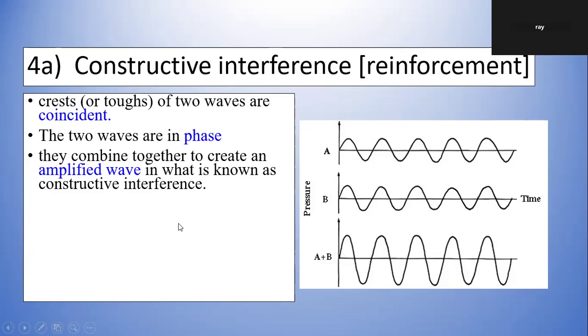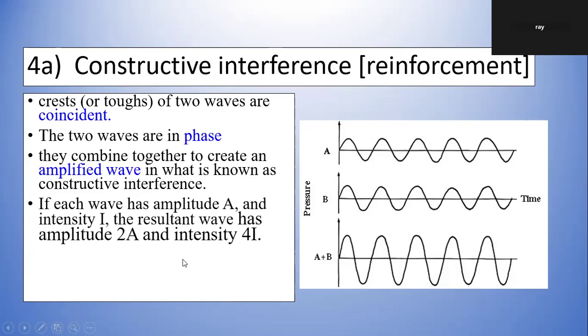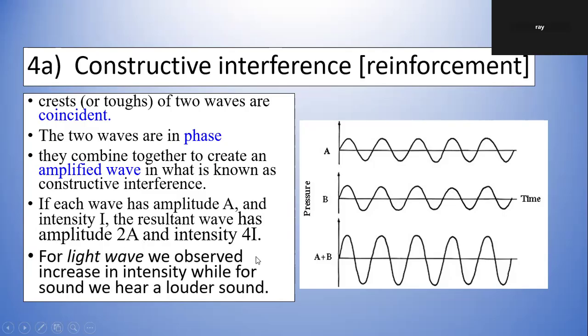This is the resultant that we see. If each wave has amplitude of A and intensity I, the resultant wave has an amplitude of 2A, intensity 4I. We just calculated that. For light, we observe increased intensity, while for sound, we hear a louder sound.